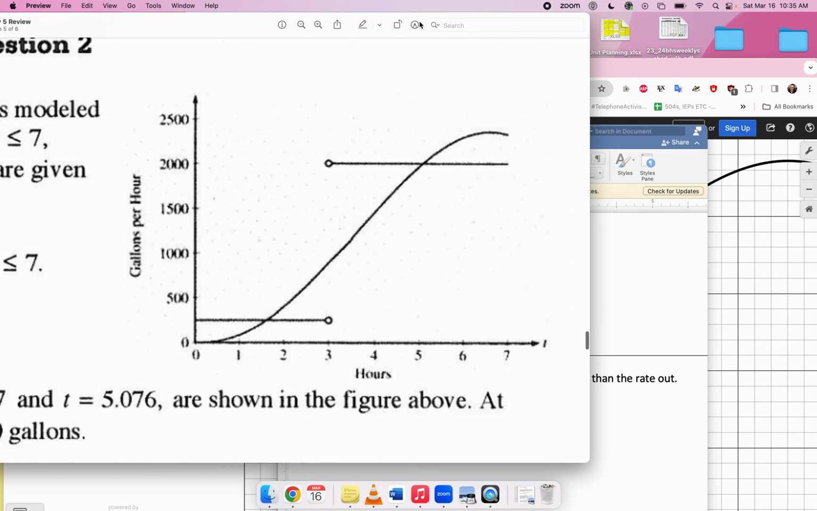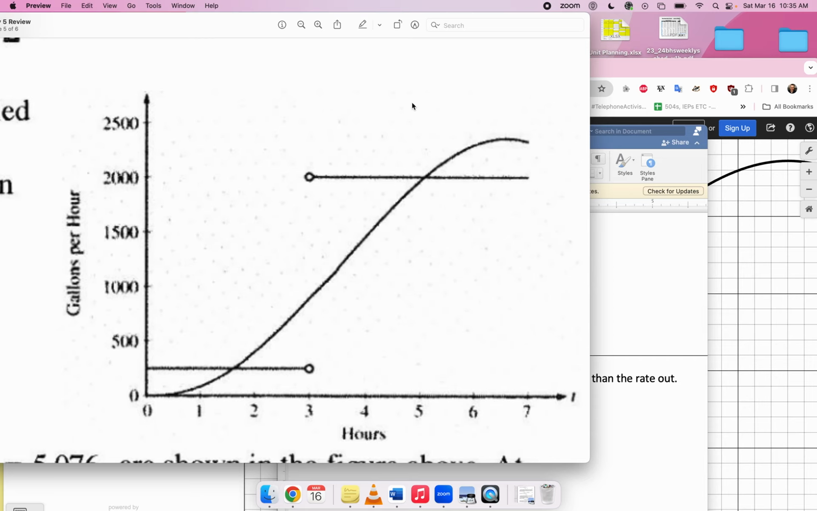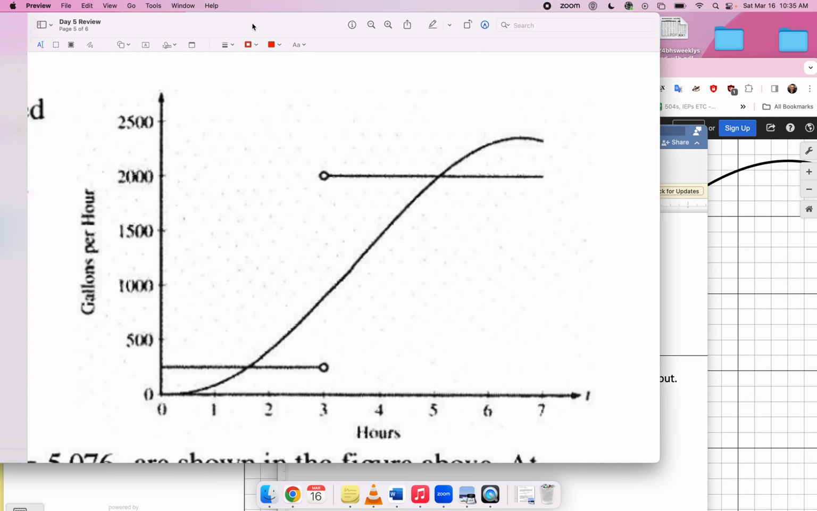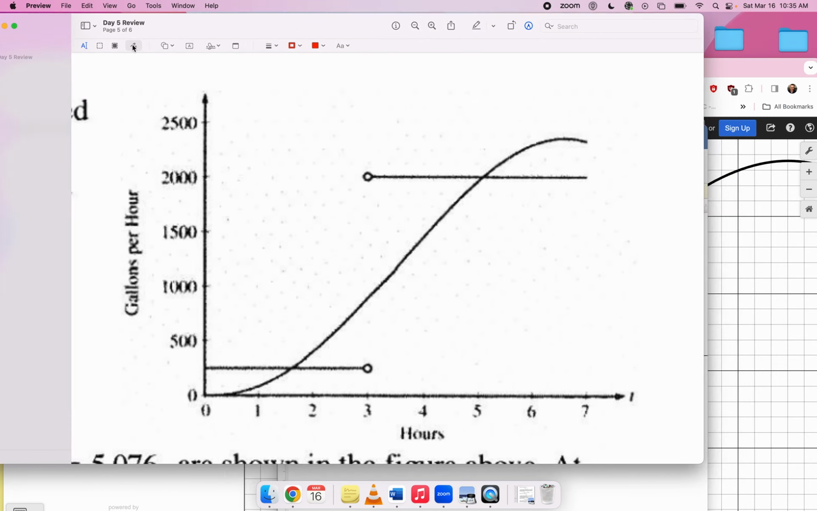So here's what I'm going to do. I'm going to sort of color in my graph a little bit. The coloring tools on this program are just absolute trash, but I'm going to do the best that I can.